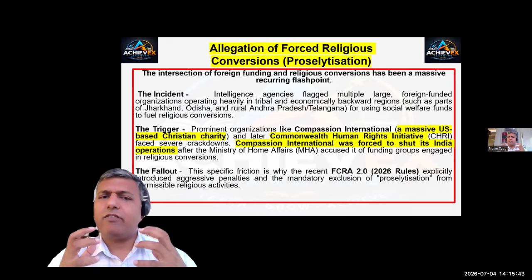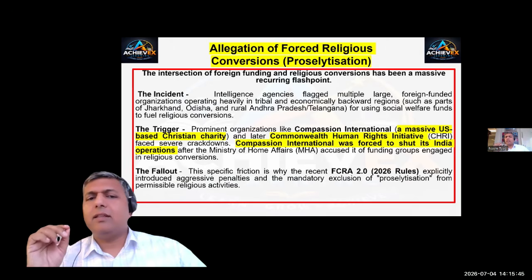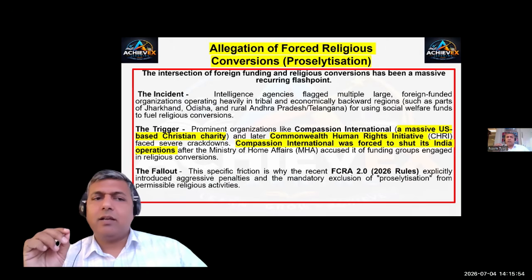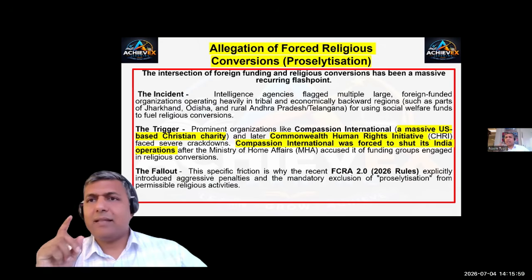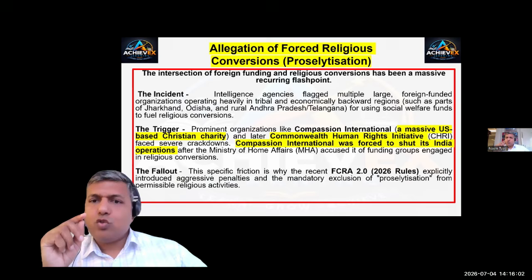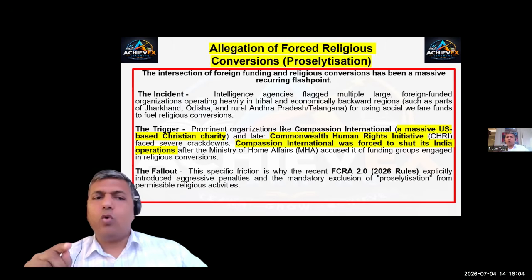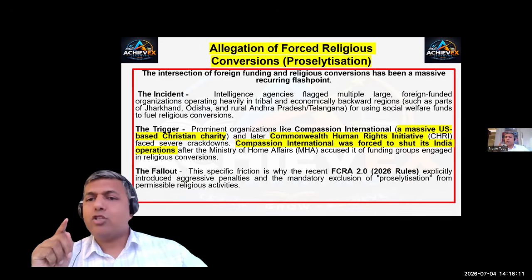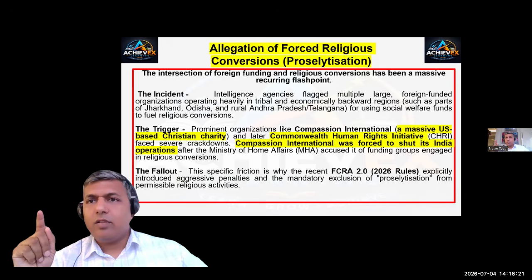This specific friction is why the recent FCRA 2.0 explicitly introduced aggressive penalties, and a mandatory exclusion of forced religious conversions through utilization of funds coming from these NGOs and foreign organizations. So, a very, very important issue.